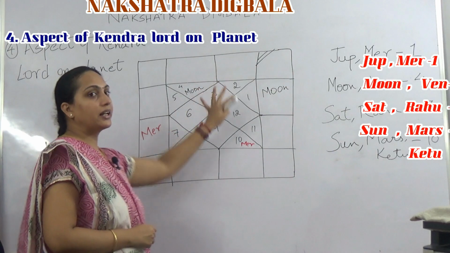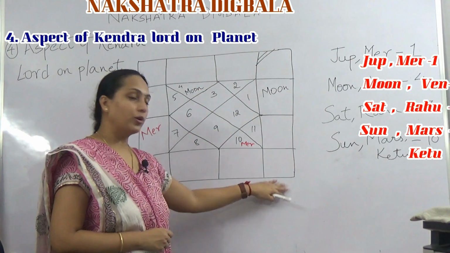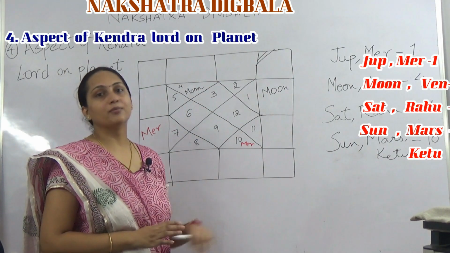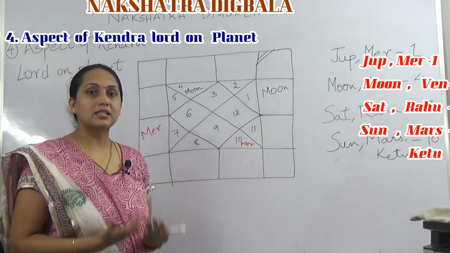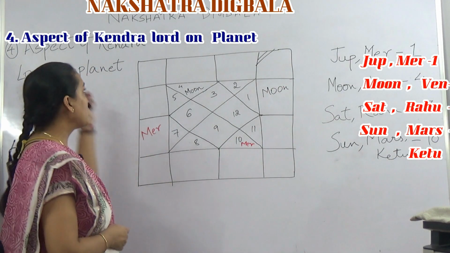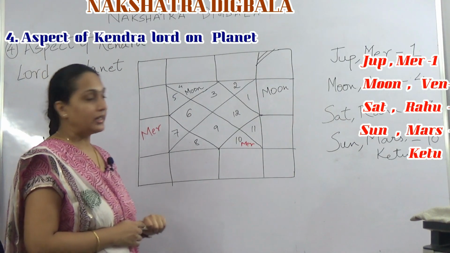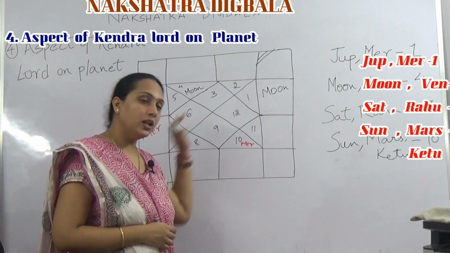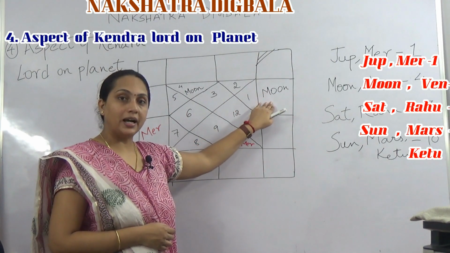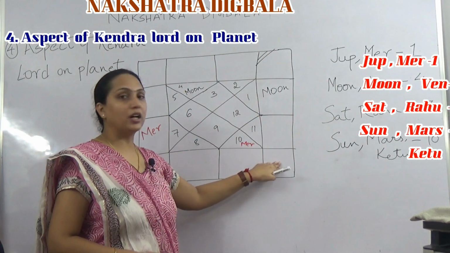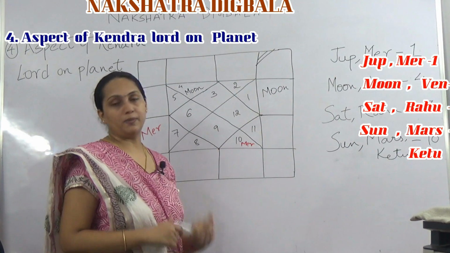Here for Mithuna Lagna, 4th house is Virgo. Virgo Lord is Mercury. So Mercury is the 4th Lord here. So as per this rule, aspect of Kendra Lord on the planet, Moon can gain Digbala if 4th Lord, here Mercury, aspects it.